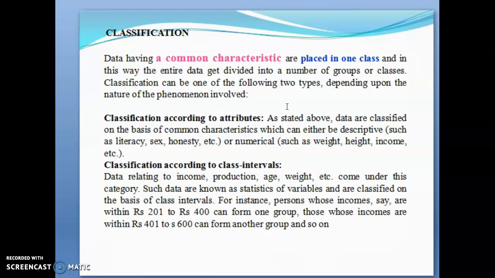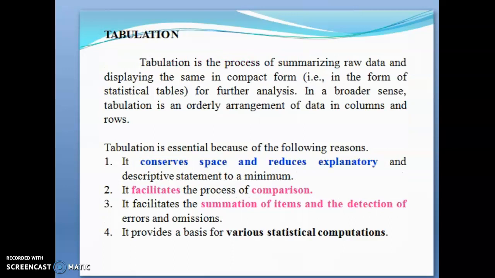For instance, persons whose income is within rupees 200 to 400 can form one group, and those whose income is within rupees 401 to 600 can form another group, and so on. So this can be done. And coming to the next stage, which is tabulation.